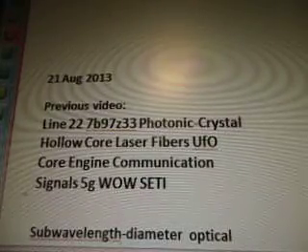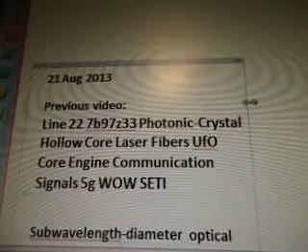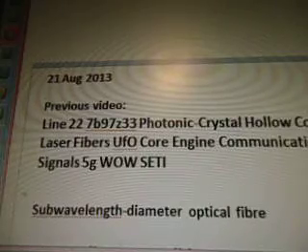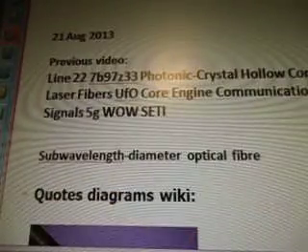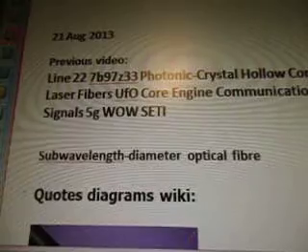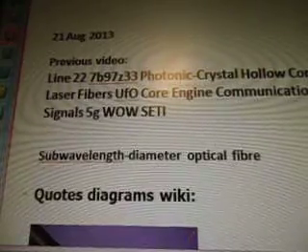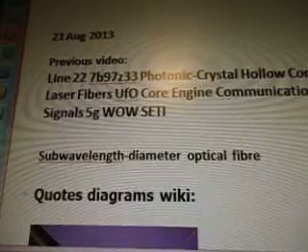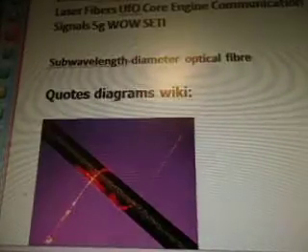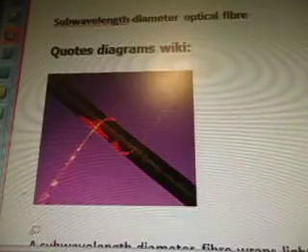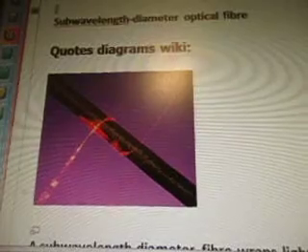August 21st, 2013. I was working on this. Today is September the 14th, 2013. So line 22, 7b97z33, Photonic-Crystal hollow core laser fibers, UFO core engine, communication signals, 5G, Wow Seti is the previous video we were working on. Subwavelength diameter optical fiber is the key word that came from it.